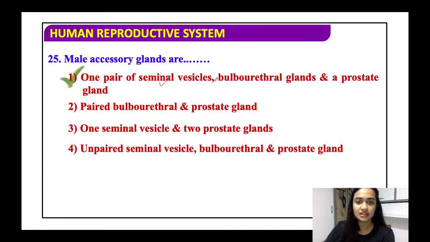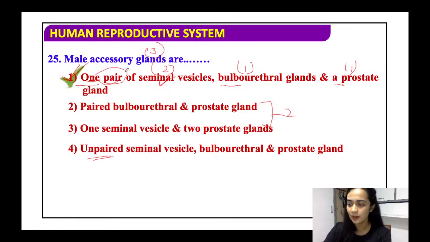Okay, sorry, bulbourethral and a prostate. Okay, this is right because I did not read it properly. It is given only one pair of the seminal vesicle. That means two seminal vesicles followed by one bulbourethral and a prostate gland. So this is absolutely right. In these two though, only two glands are mentioned. Basically, accessory glands in total there should be three. And here seminal vesicle is given unpaired, whereas as I mentioned, seminal vesicle is always paired.